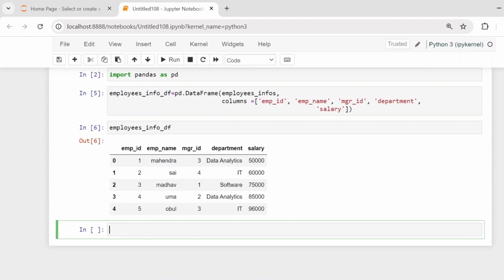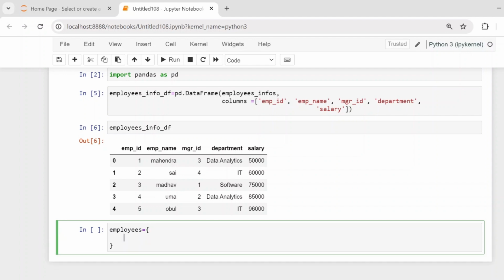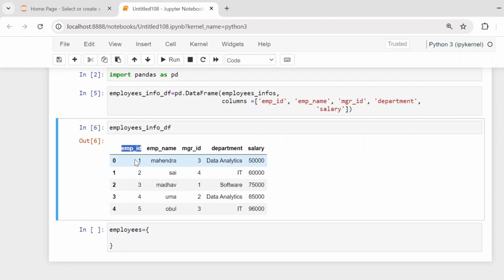Okay. Now another case, that is the second use case. You have to store all employees information in dictionary format. There, how are we going to store it? So here employee equals, I'm just taking a list of dictionaries. In the dictionary, each one will be a single record, right? That is employee ID, employee name, manager ID and so on. So this is key and these are values. Likewise, we are going to store.